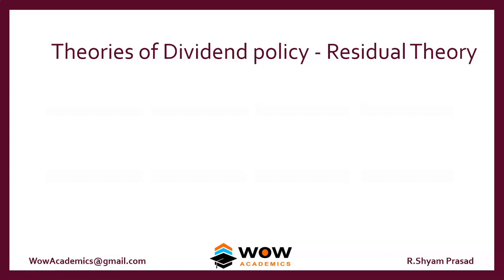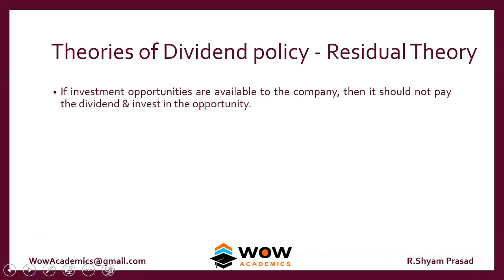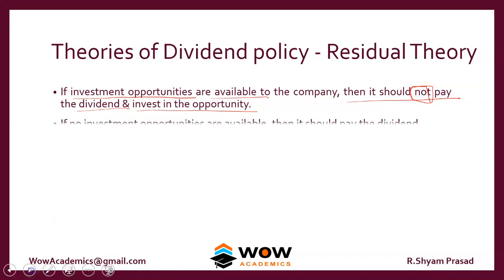So we'll move on to the theories of dividend policy. We'll start with the residual theory. This is a very interesting theory. It says if investment opportunities are available, then the company should not pay the dividend. Instead, they should invest in the opportunity which is available.